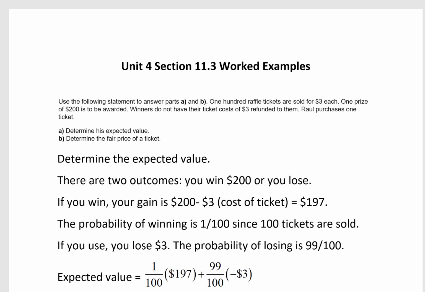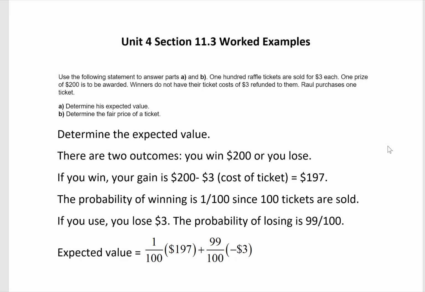Determine the expected value. There are two outcomes. You win $200 or you lose. If you win, your gain is $200 minus $3, the cost of the ticket, or $197. The probability of winning is 1 out of 100, since 100 tickets are sold. If you lose, you lose $3. The probability of losing is 99 over 100. We set up the expectation using the expectation formula, the probability of each outcome times the amount of each outcome.